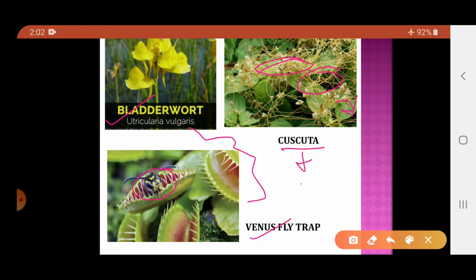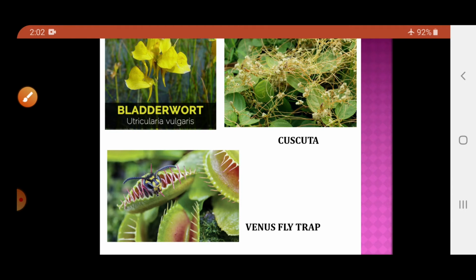So which type of plant is it? A parasitic plant. We know parasites are organisms which are dependent on other living organisms. They are non-green structures and dependent on other plants for their requirements. So these are the examples of heterotrophic plants: bladderwort and Venus flytrap are insectivorous plants, and cuscuta is a parasitic plant.